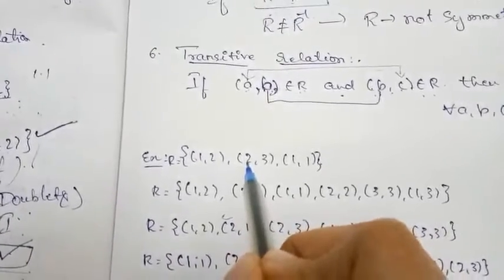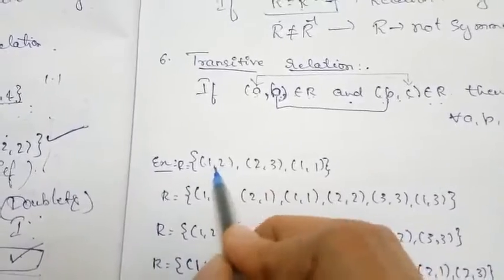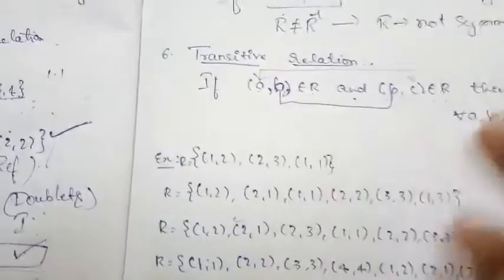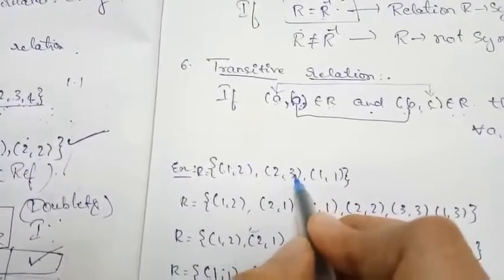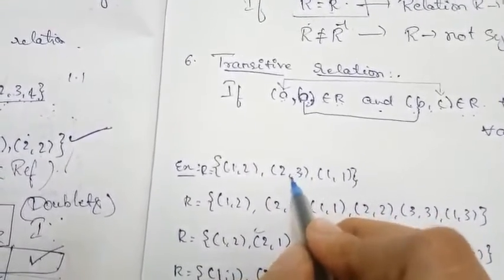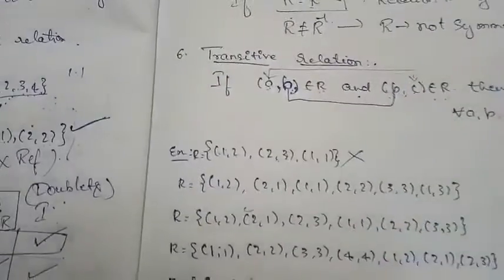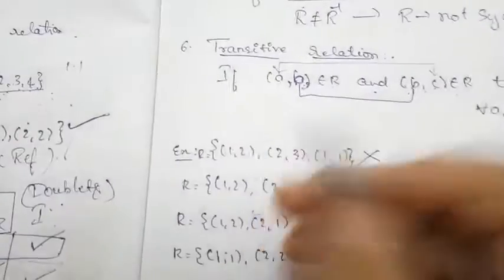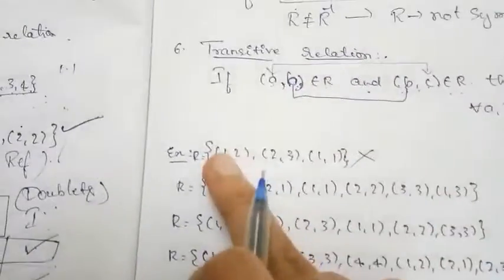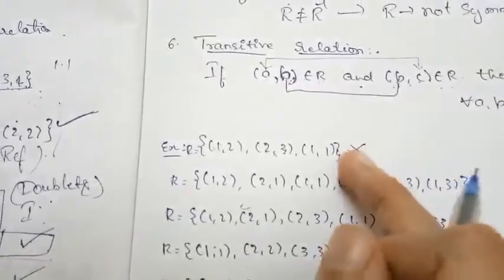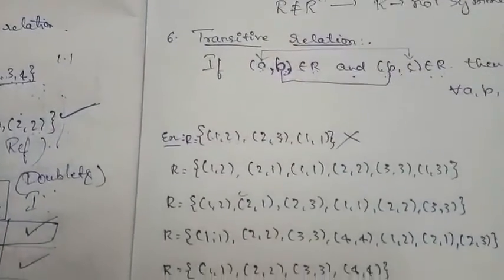1 comma 2 belongs to R, 2 comma 3 also belongs to R. So A comma B, B comma C belong to R. Then what should belong to R? A comma C, that is 1 comma 3, should also belong to this R. Is 1 comma 3 there? Not at all. So it is not a transitive relation because 1 comma 3 is not there. It should be satisfied for each and every ordered pair. In the beginning itself it is not satisfied, so it is not a transitive relation.